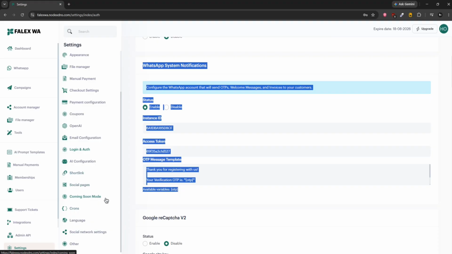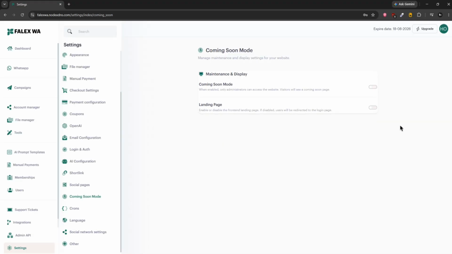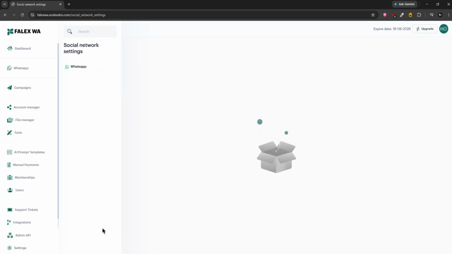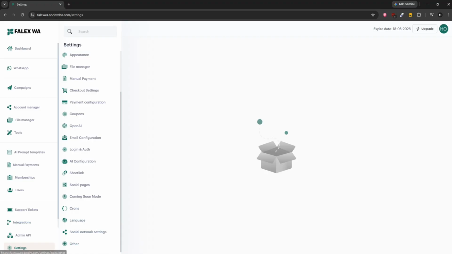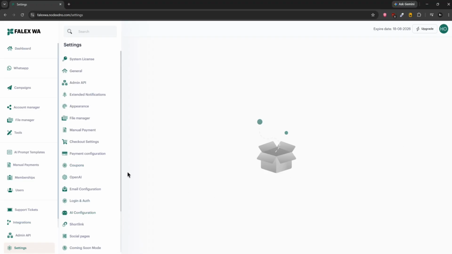Then we have here coming soon page where you can basically enable a page like your maintenance page or something like that. All right. What we have next here, social settings. Yeah, that is all. I'm not going to show you this part. Nothing else. Once you purchase this, we will set up everything for you. So this is how the script works.